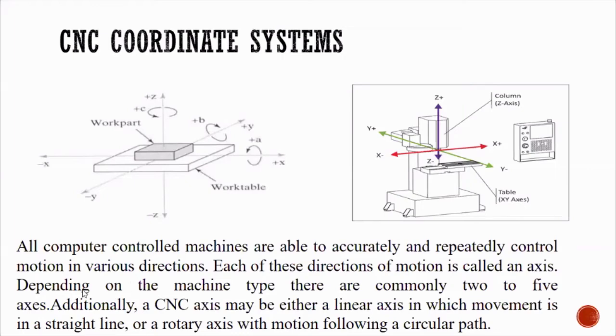Here at the end I have given that depending upon the machining type, there are commonly 2 to 5 axes. 5 degrees of freedom is absolutely a miracle in the manufacturing process. 5 degrees of motion is a very big task, but it gives a lot of flexibility. I can tell you by your own wrist: if I hold like this, I can rotate like this, and about this axis, I can rotate vertically as well.